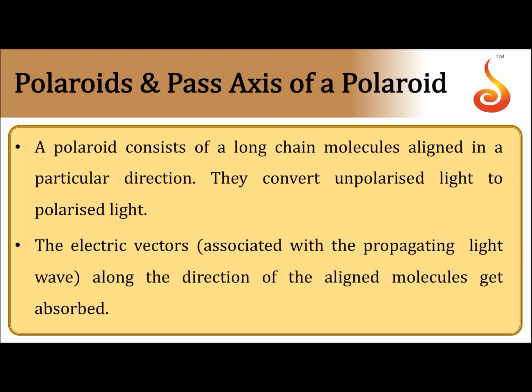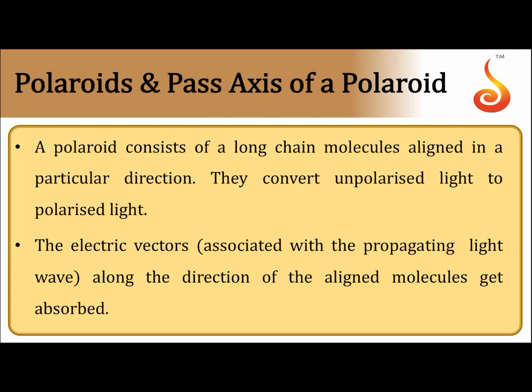So a polaroid consists of long chain molecules aligned in a particular direction. So they are used to produce plane polarized light. They convert unpolarized light into plane polarized light. When unpolarized light is incident on it, then it gets converted to plane polarized light. That is what they are used for.